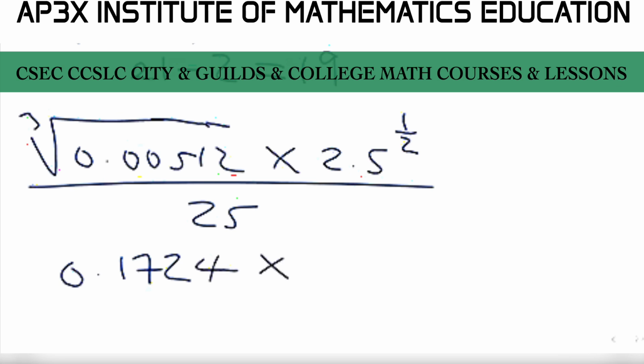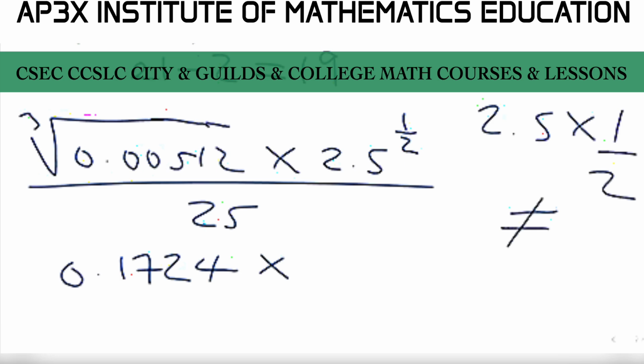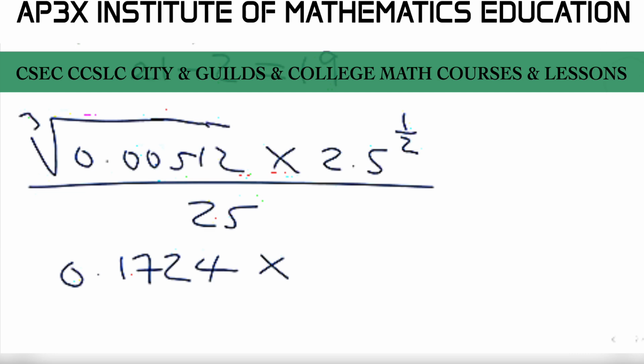All right, we're then going to proceed to multiply this by 2.5 raised to the power of a half. Now, quite a few students misinterpreted 2.5 raised to the power of a half as 2.5 multiplied by a half. So you have to be aware, guys, of how the questions are written. 2.5 multiplied by 1 over 2 is not the same thing as 2.5 raised to the power of a half. I felt like many students multiplied it by a half because they struggled to raise a number to a fractional quantity. So let me show you how we do that, guys.